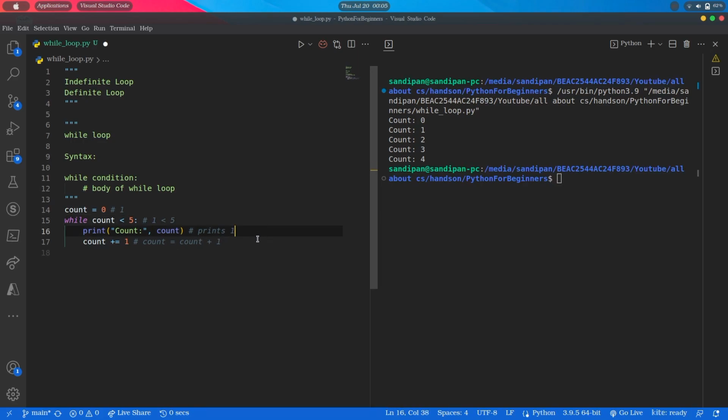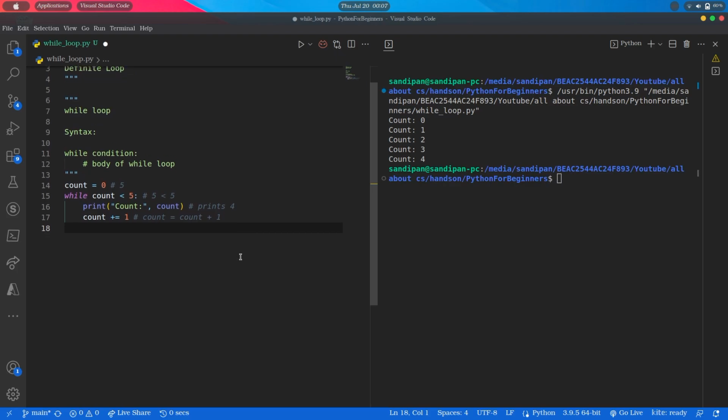In a similar way, after printing 2, then 3, then 4, it will make the count value 5, and in the next iteration it will again check whether the count is less than 5, means this time 5 is less than 5, which evaluates to false, and it will come out of the loop.